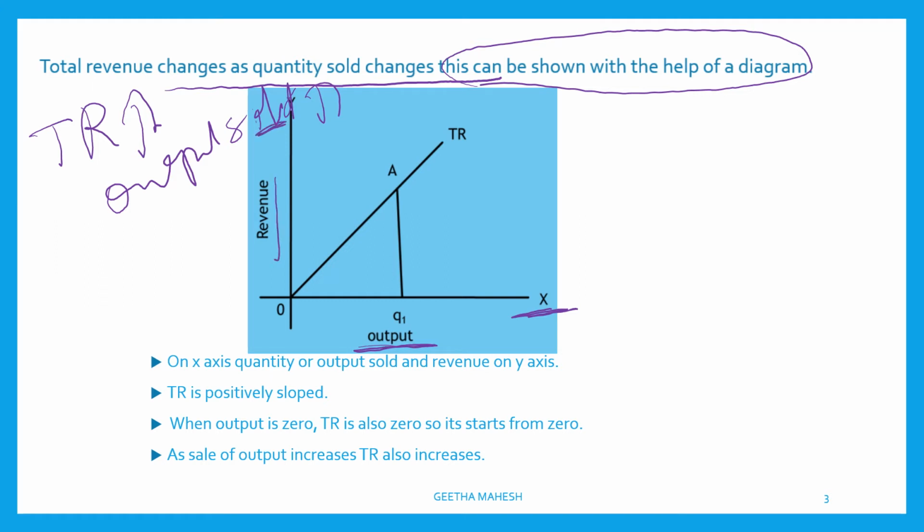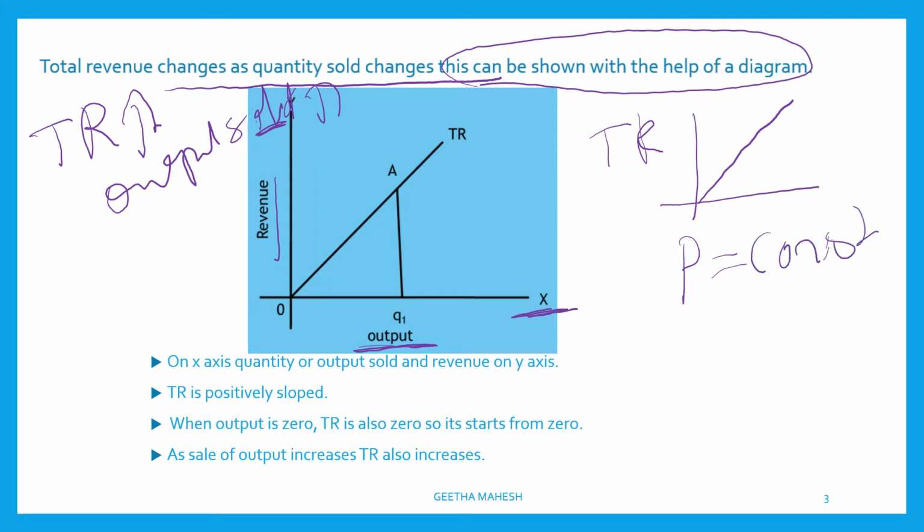You can see the total revenue is moving upward and it is a straight line. Why is it a straight line? Because the price is constant. The price is constant, and because of that reason total revenue is moving upward in a straight line.